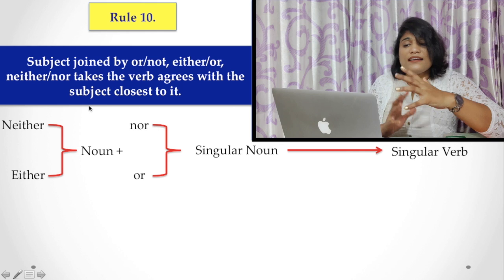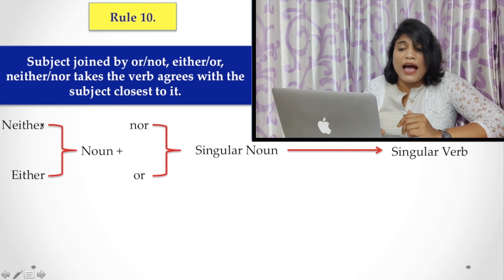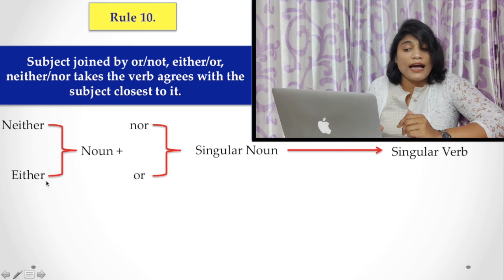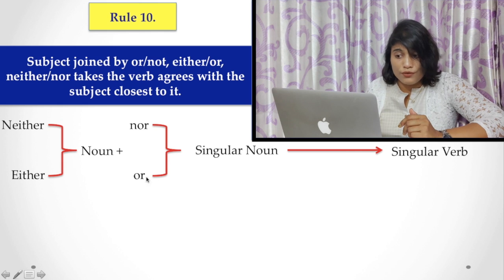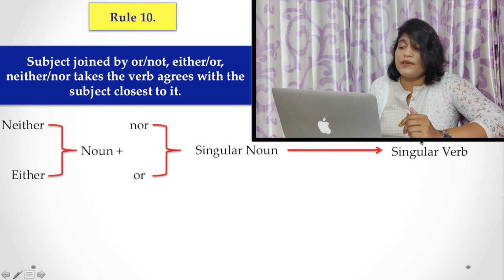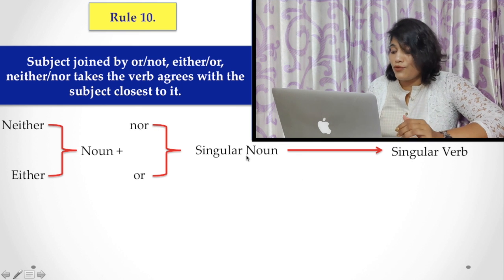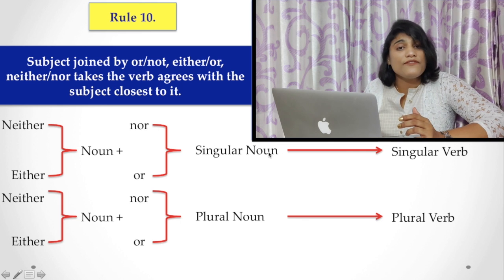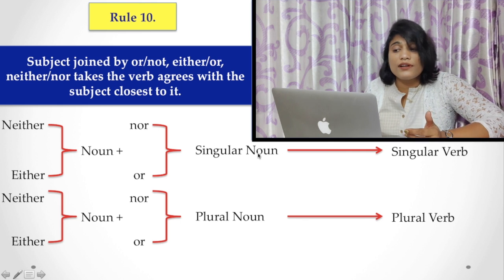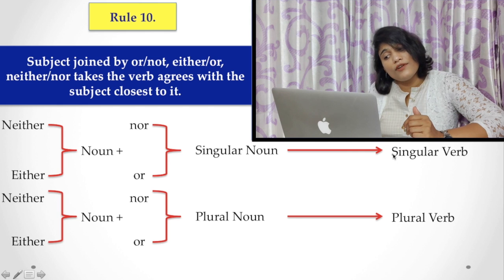The rule is that if the nouns or pronouns used with either or, neither nor are singular in number, you have to choose a singular verb.